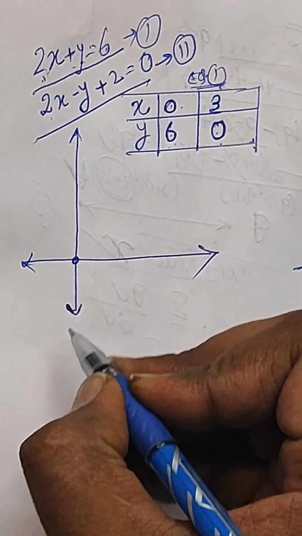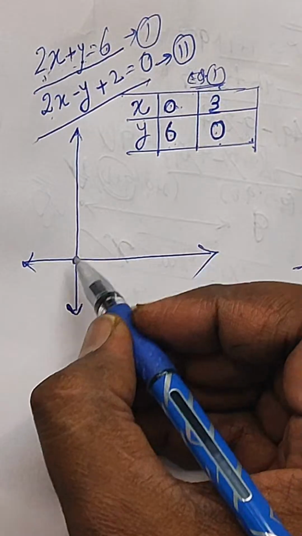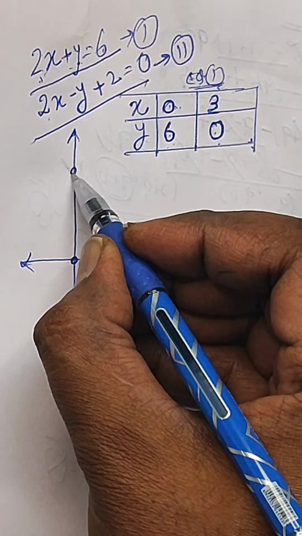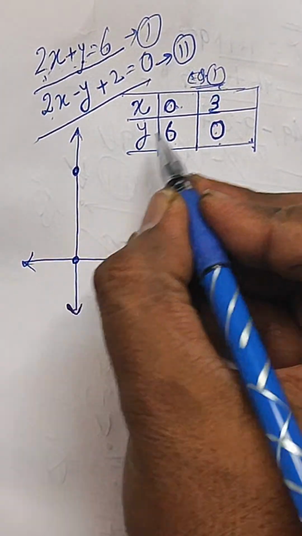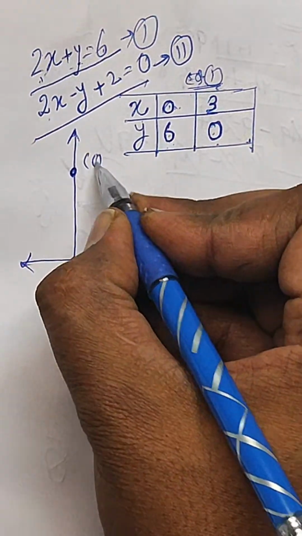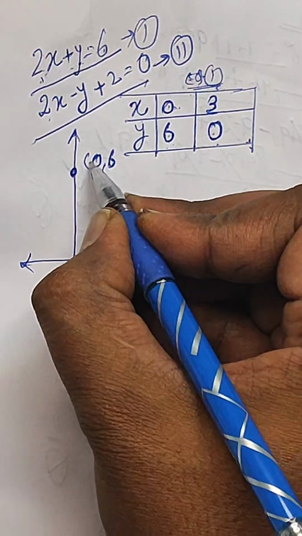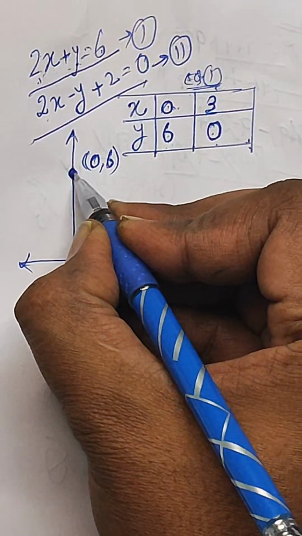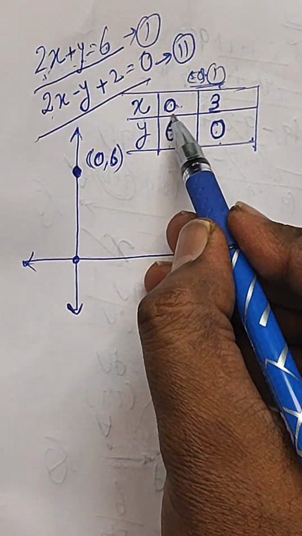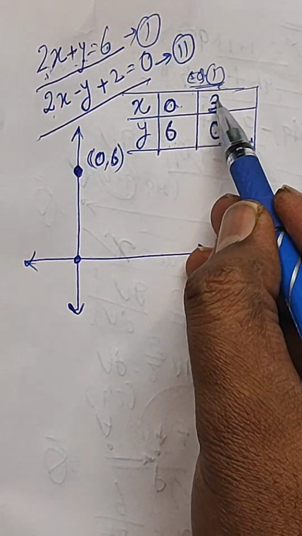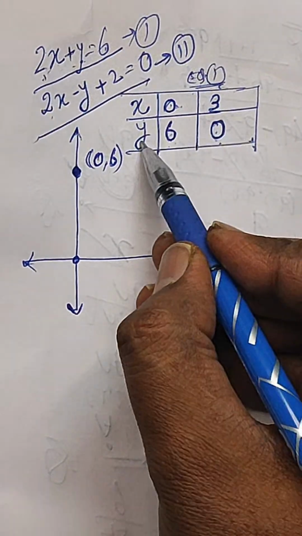X is 0 and y is 6, so 0, 6 can be plotted over here. This point. And the second one is x equal to 3 and y equal to 0.